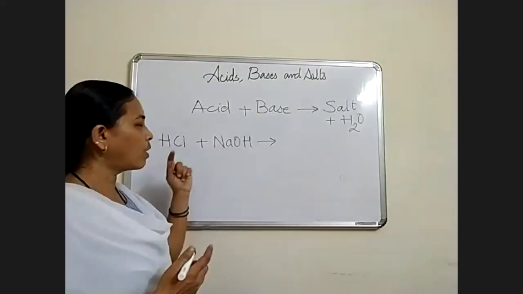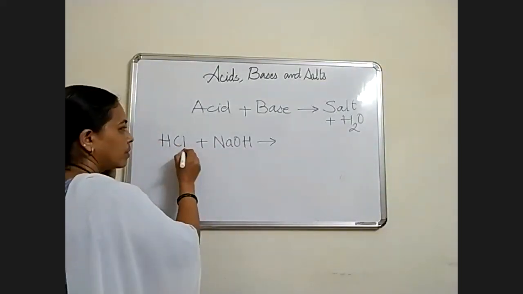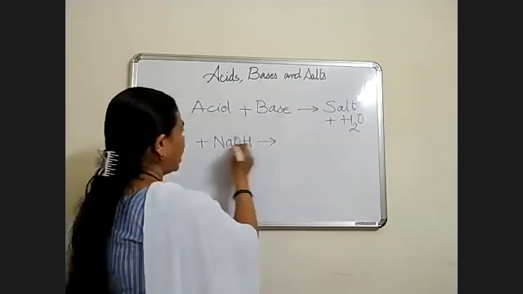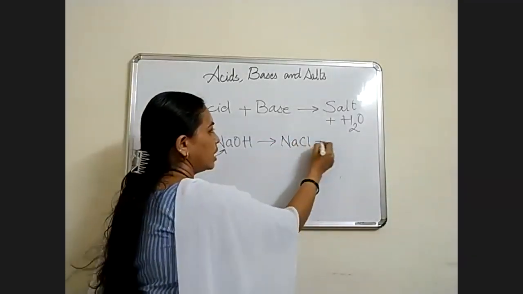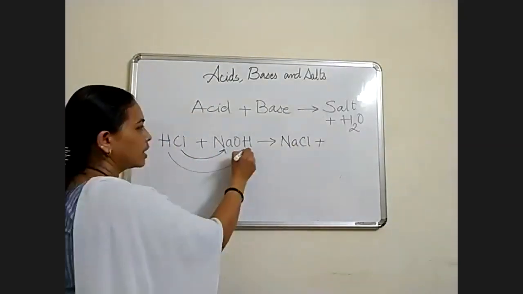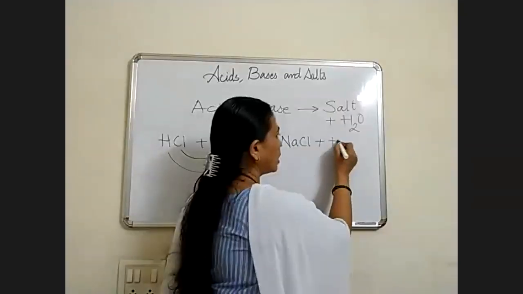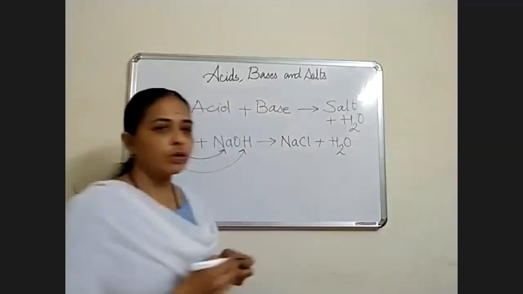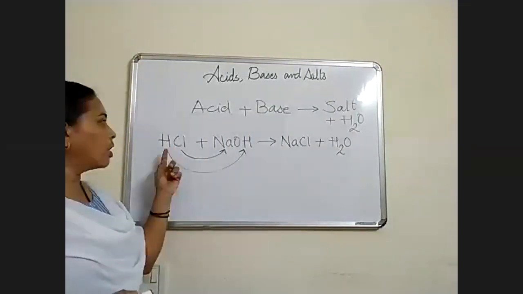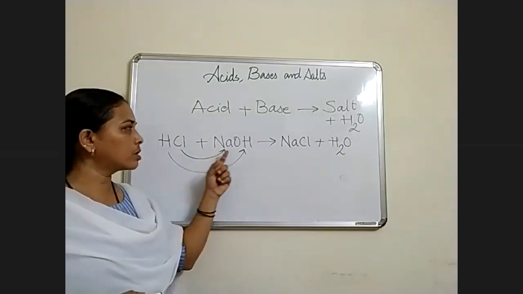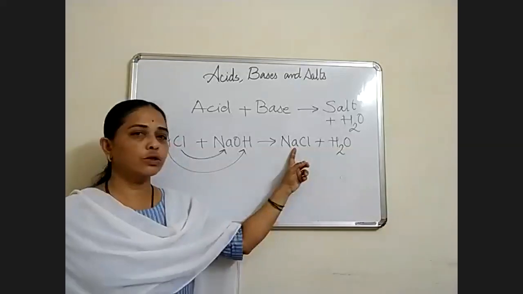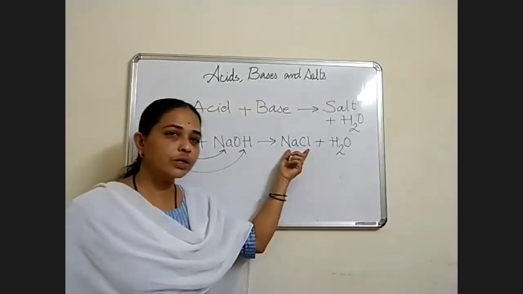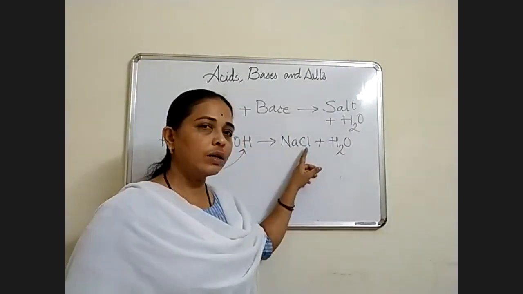Here Cl will react with Na, so we get NaCl, and hydrogen ion will react with hydroxyl ion to get H2O. So we got acid plus base gives salt and water. This is your salt. Salt means the combination of metal and non-metal.